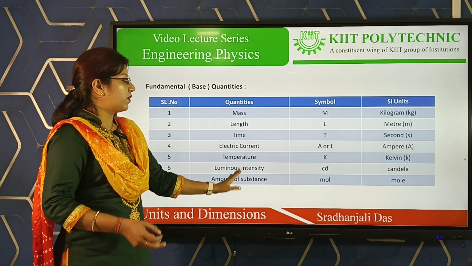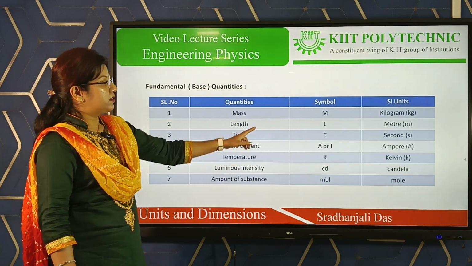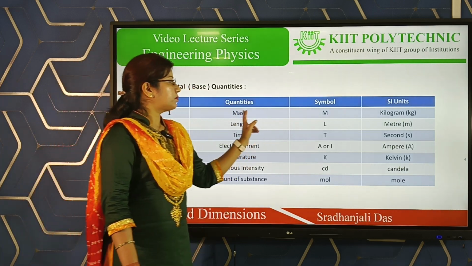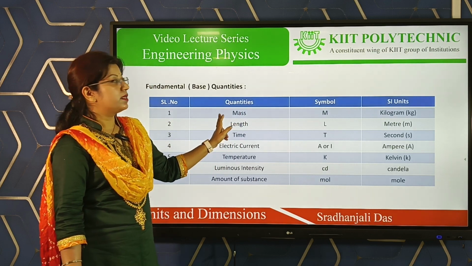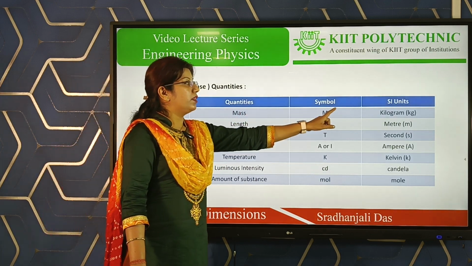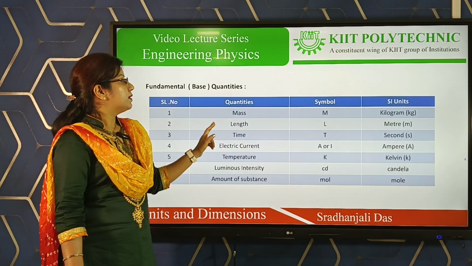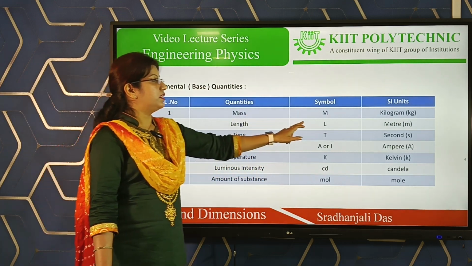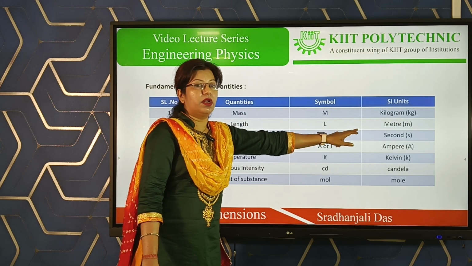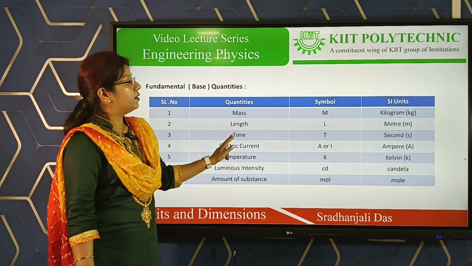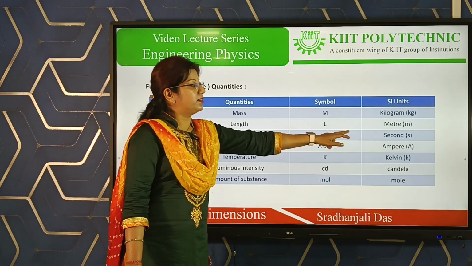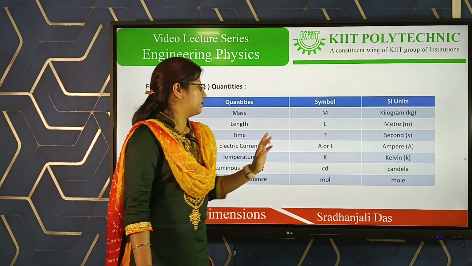There are only 7 fundamental quantities, and just see here these are the symbols. The fundamental quantity mass, the symbol is m, and the SI unit is kilogram, represented as kg. Similarly, length, the symbol is L and the unit is meter. Time, the symbol is T and the unit is second, s.